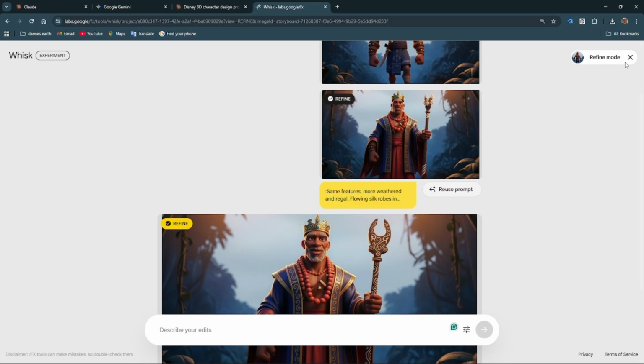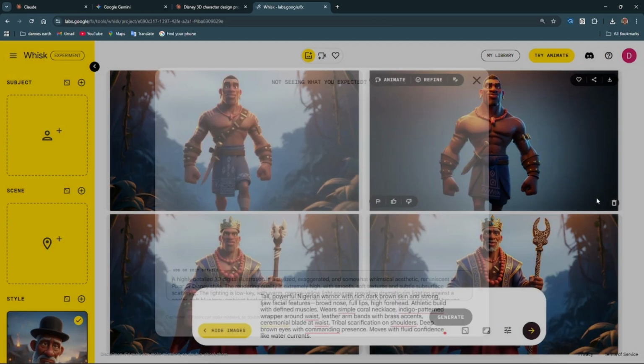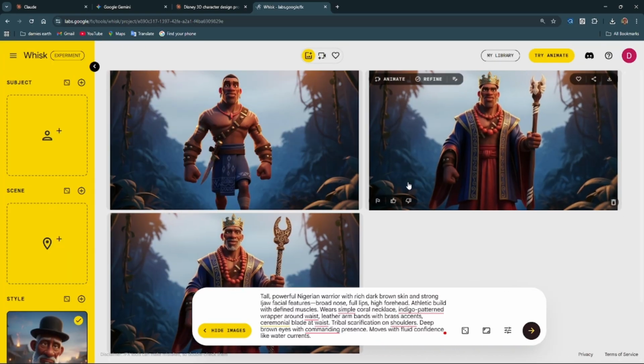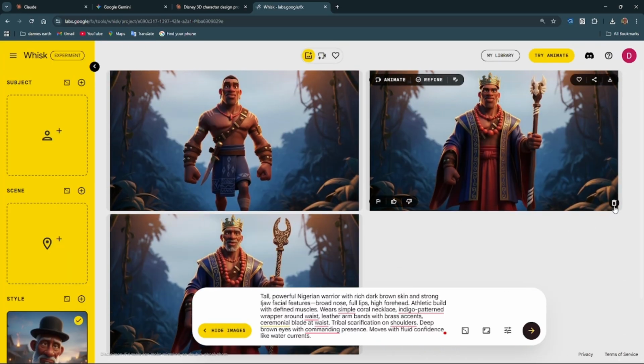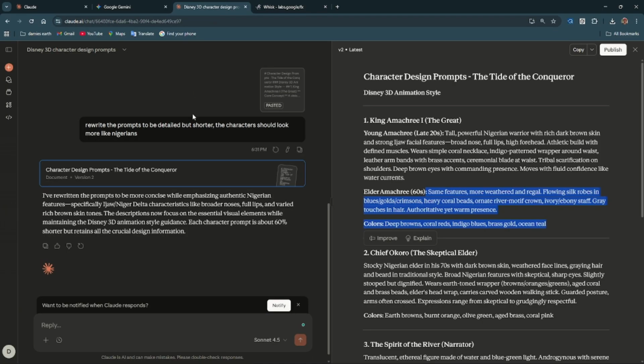Okay, I think I've gotten my reference of when he's old and when he's young. So I'll delete the other ones I don't want. I'll delete this one. I'll delete this one. So I like this part when he's old. I like this part when he's young. So right now, what are we doing?